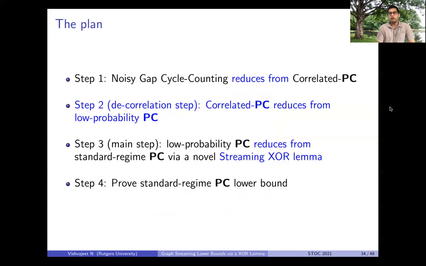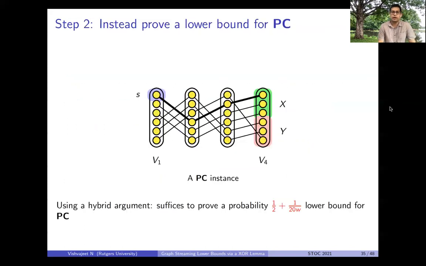So step one is complete. Let's move on to step two. Here we perform what is called a decorrelation step, and we show that correlated pointer chasing itself reduces from a version of pointer chasing which requires a low probability of success. This is done by a hybrid argument, and we show that it suffices to prove a half plus 1 over constant times W lower bound for pointer chasing.